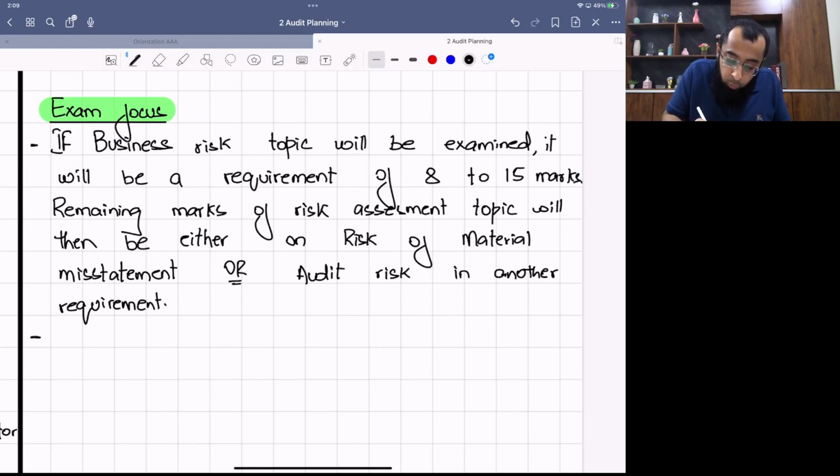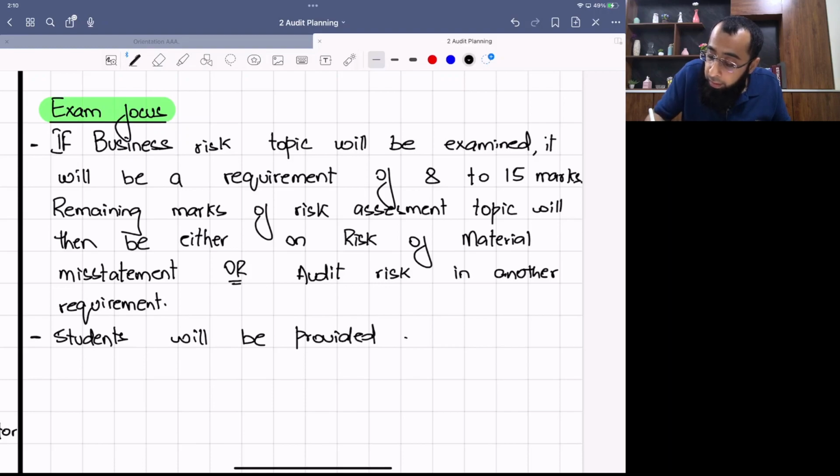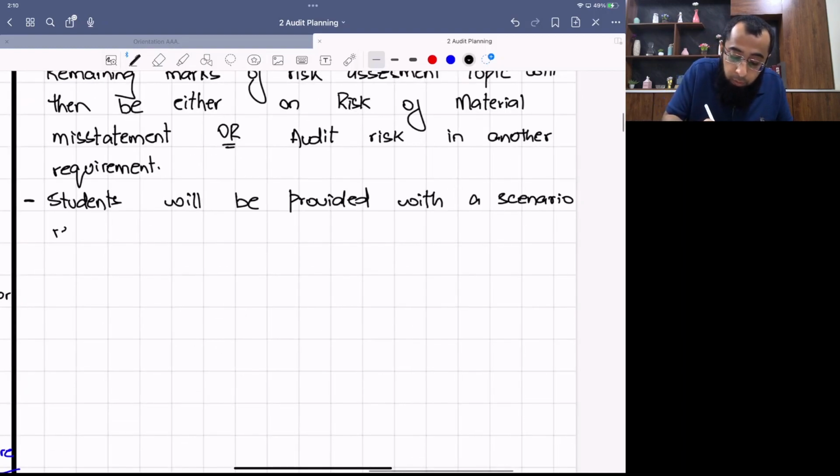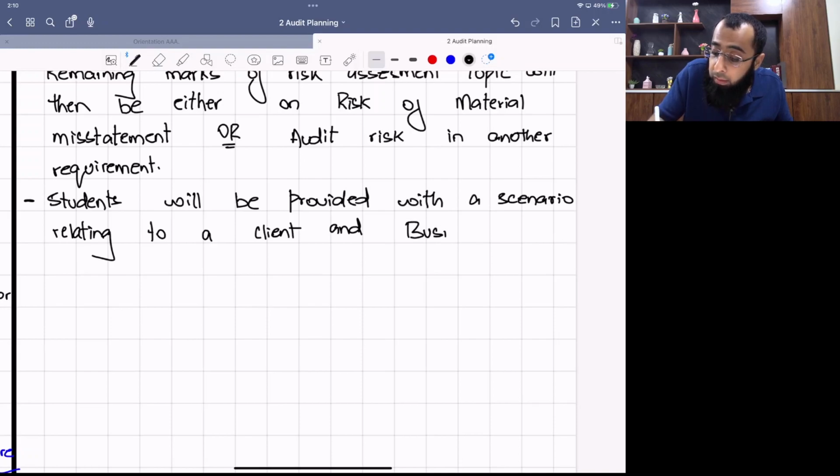Okay, so students will be provided with a scenario relating to a client, and business risk needs to be evaluated from it.